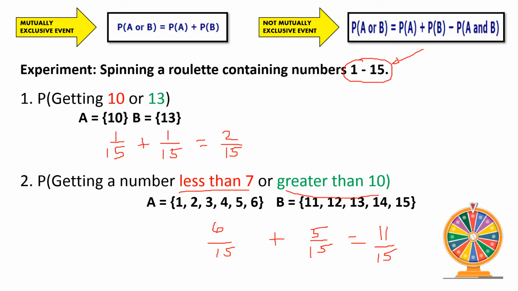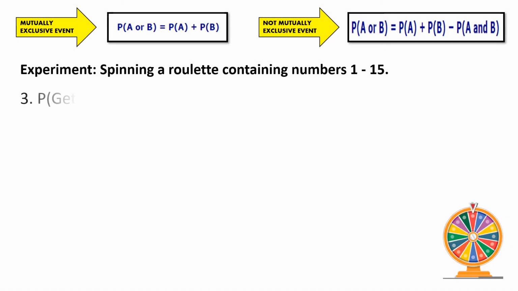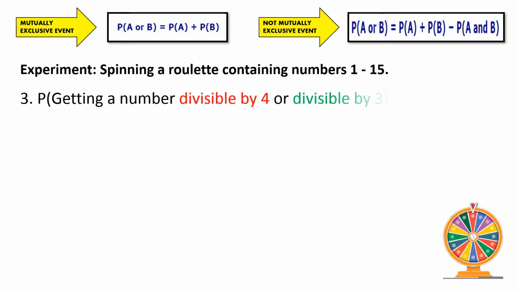Next, example number 3. Under this experiment, how about the probability of getting a number divisible by 4 or divisible by 3? The first event is a number divisible by 4. From numbers 1 to 15, those numbers are 4, 8, and 12.